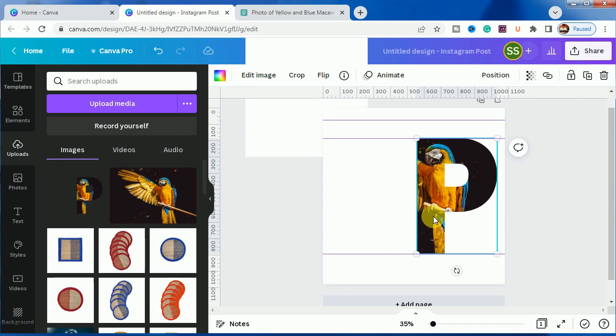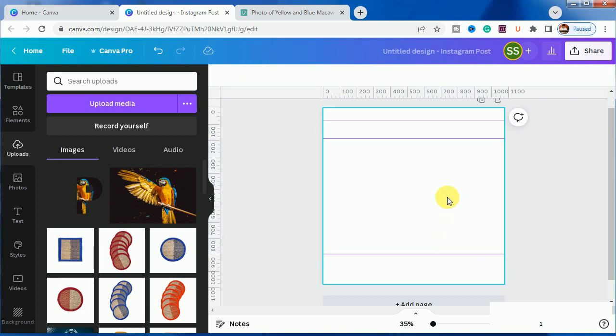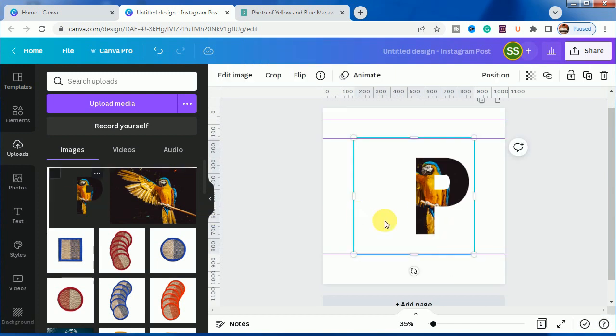Okay, so I will just do the backspace and remove it and add this part.